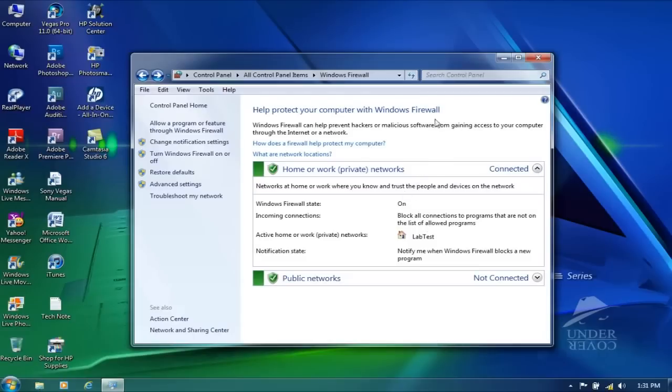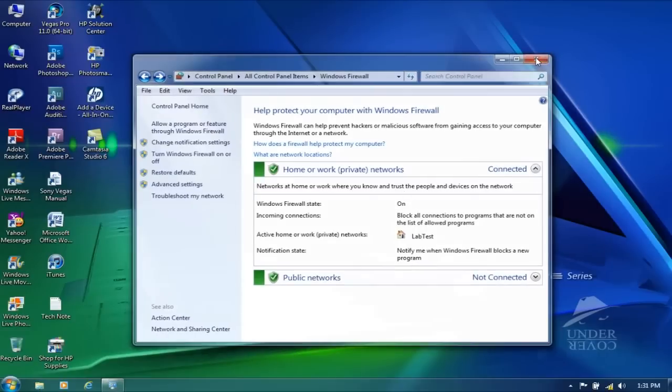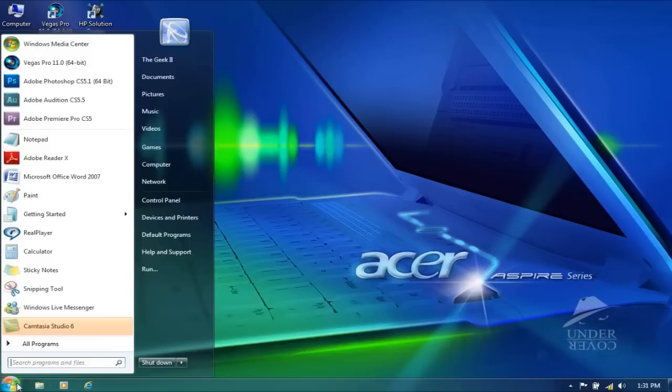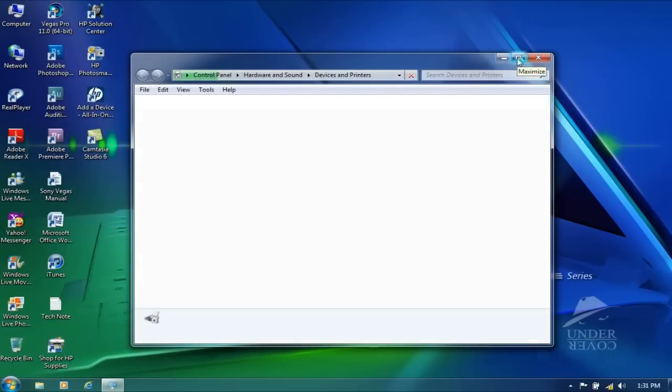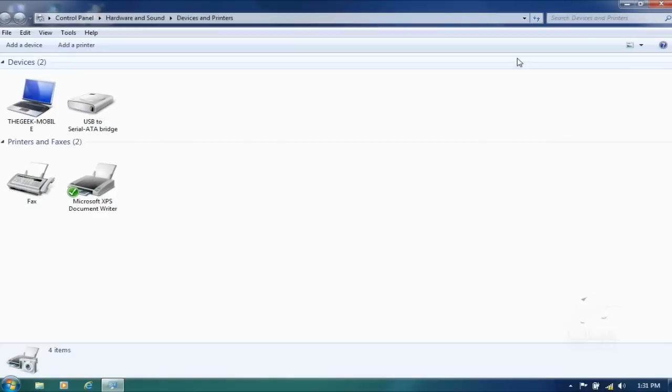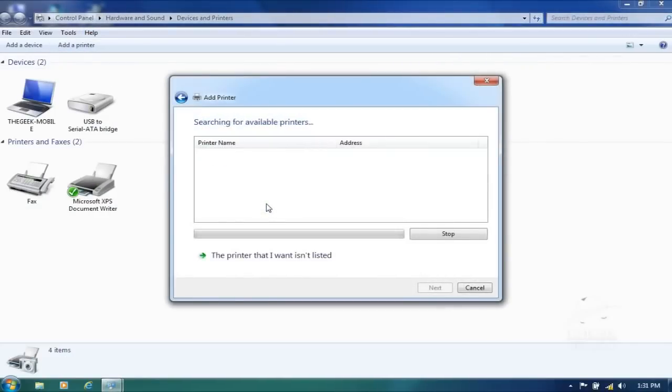Now we've got to go back to Devices and Printers. Add printer. Network. And next.